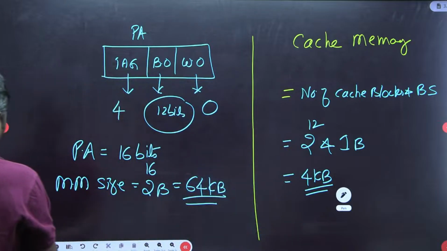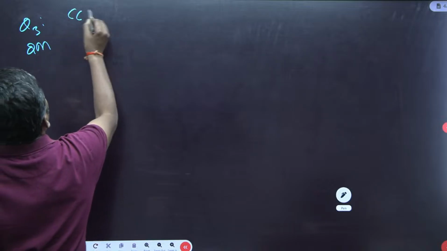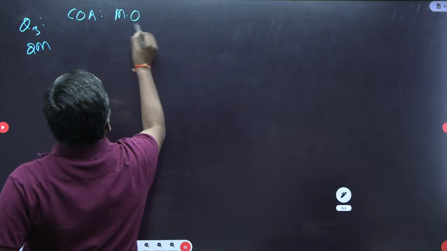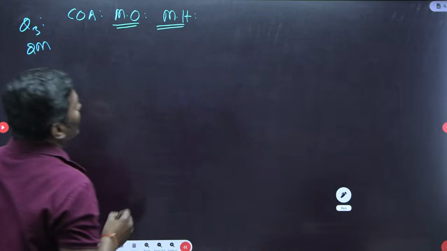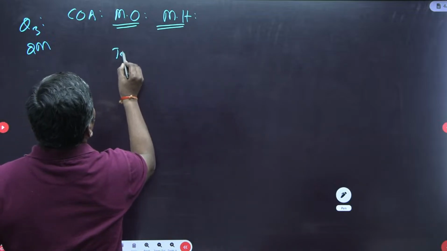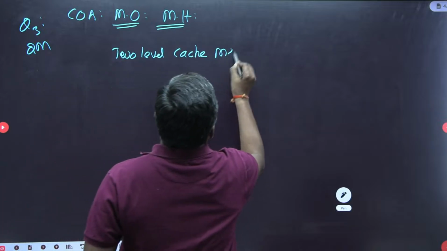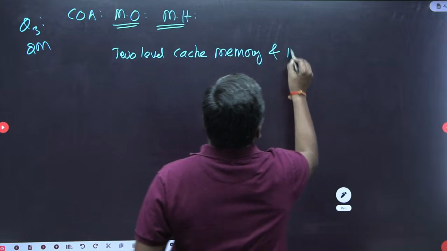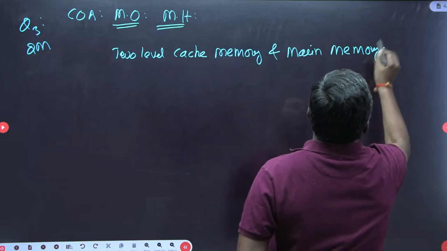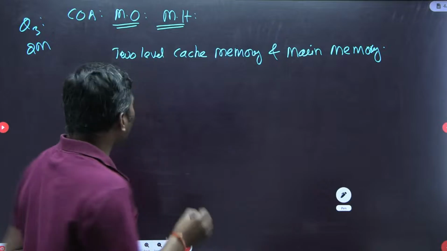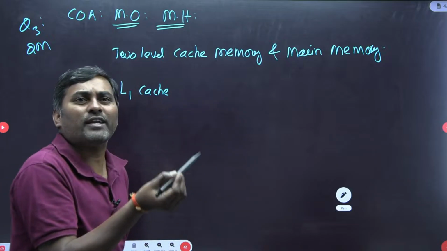Next, the third question, from question number 3. This is a 2 mark question asked in COA from memory organization, related to memory hierarchy. The subtopic is memory hierarchy. They said there are 2 levels of cache memory, and main memory is also given.